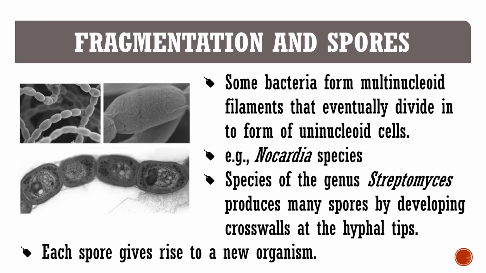The next one is the fragmentation method. In the fragmentation method, the bacteria divide into small bacillary or coccoid cells from a large extensive filamentous growth. In this process, multinucleoid filaments divide into uninucleoid cells, and each small fragment gives rise to a new daughter cell. For example, Nocardia species.